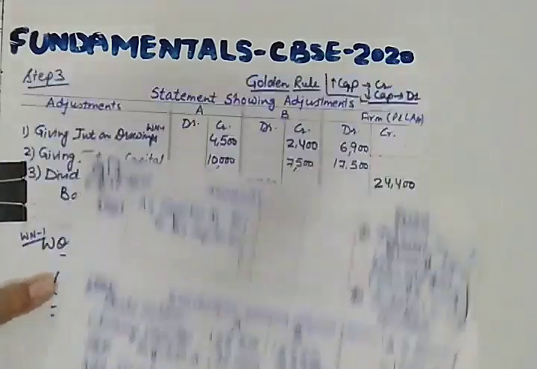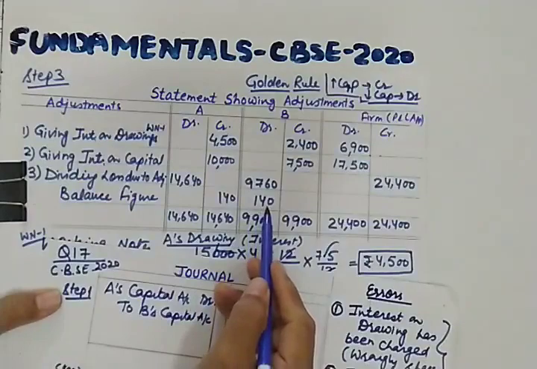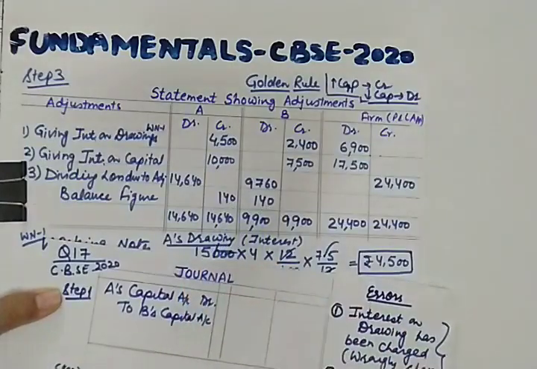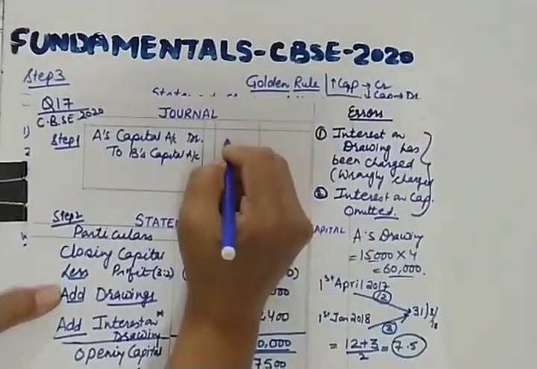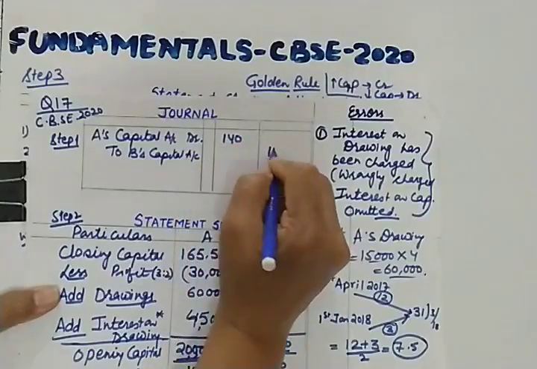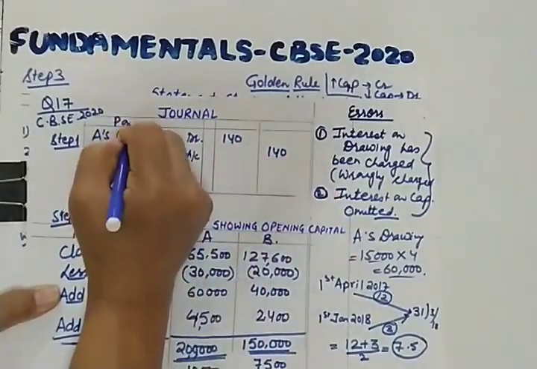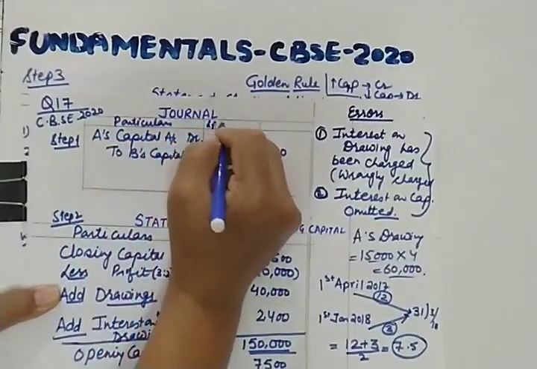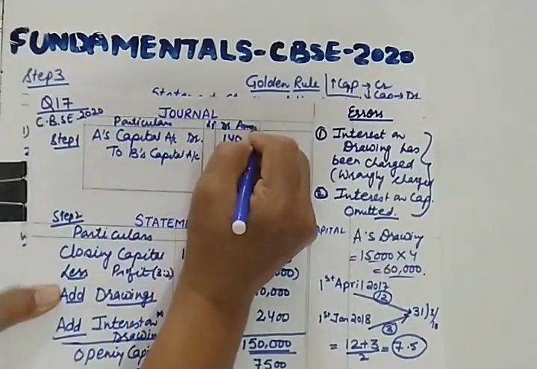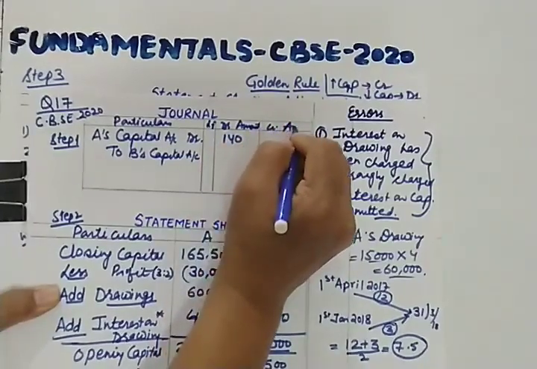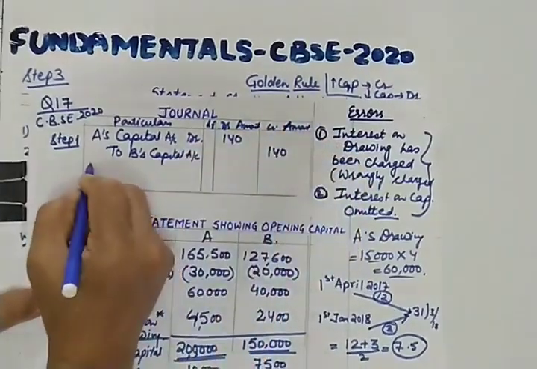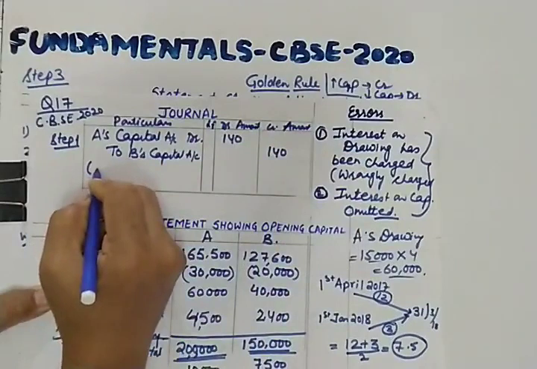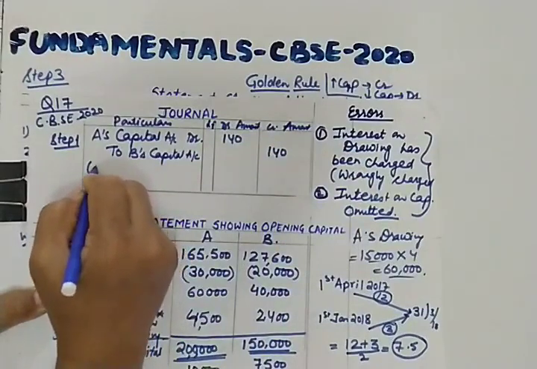Because why? Because we want to give 140 to B and we'll take back 140 from A. You can fill this format. These are your particulars, LF, debit amount and credit amount.